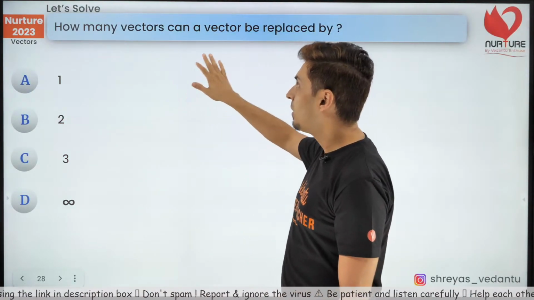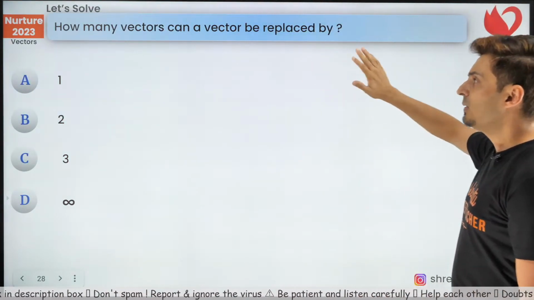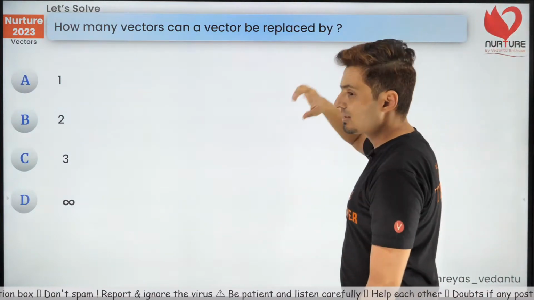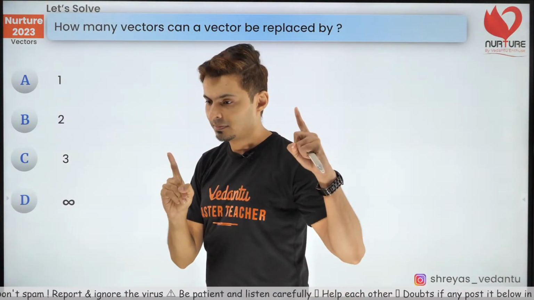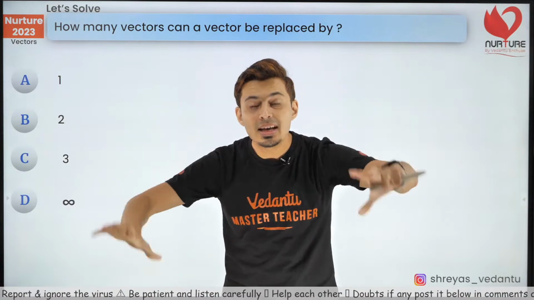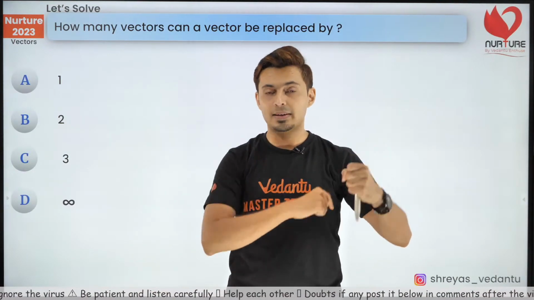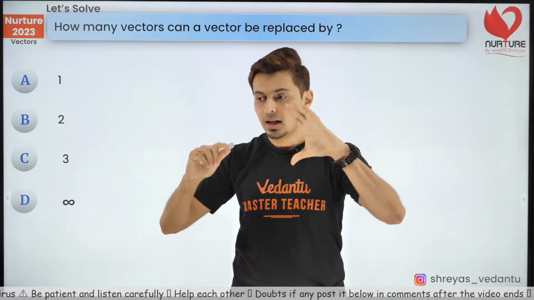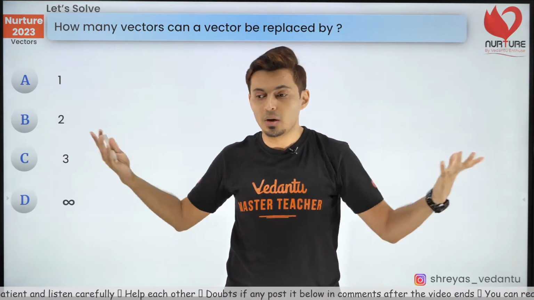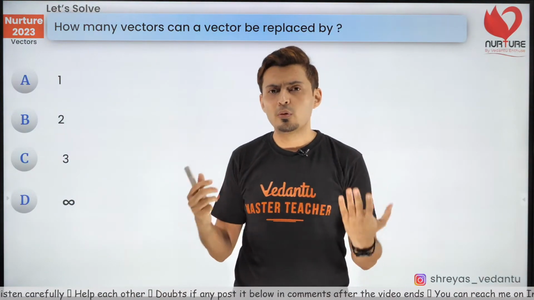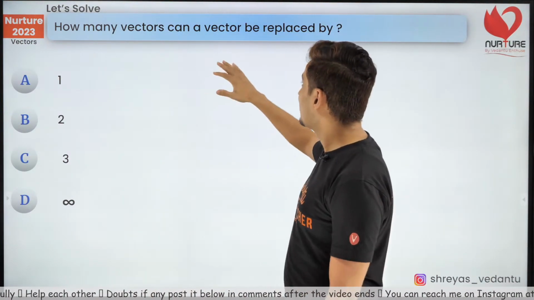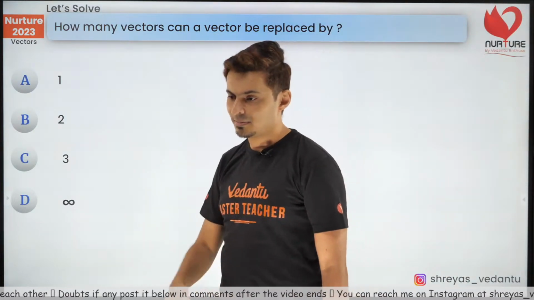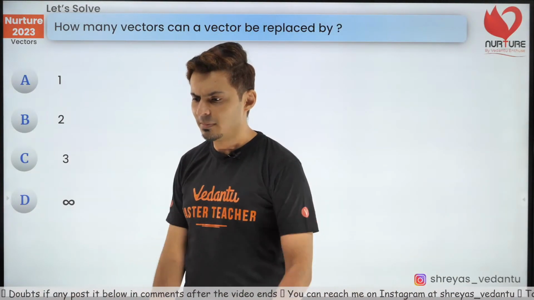Now let's see how many of you can do this question. How many vectors can a vector be replaced by? You have a vector, and you replace it with another vector, or vectors. So how many vectors do you think can a vector be replaced by? What is the max? Is there a limit to that?